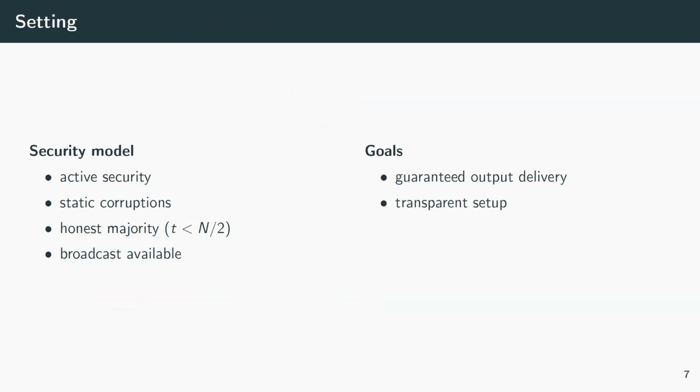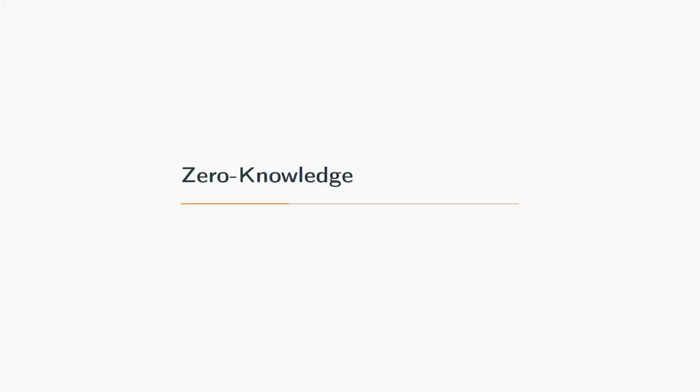A few words more about our setting. We want to have active security. We have an honest majority setting with static corruptions, and we assume to have a broadcast channel. So honest majority was actually more interesting to look at compared to dishonest majority because we can achieve guaranteed output delivery, and yeah, that makes things more exciting. Moreover, we want to have this transparent setup, which we get by using the class groups. So that's it for the intro.